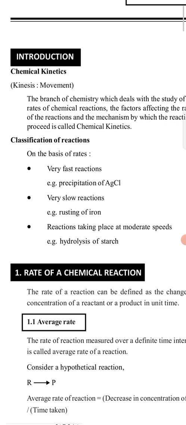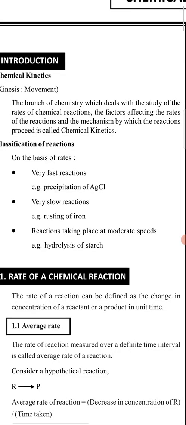Precipitation of AgCl is possible when AgNO3 reacts with some salt like NaCl. It will react with AgNO3 and form NaNO3 and AgCl. So we can understand that the precipitation reaction is generally a very fast reaction. Okay, so for that we can study the speed of the reaction.